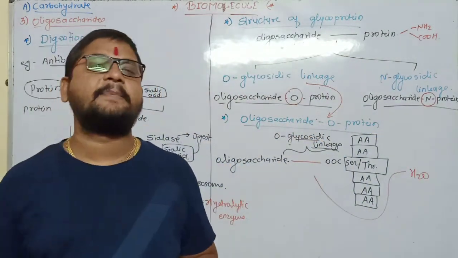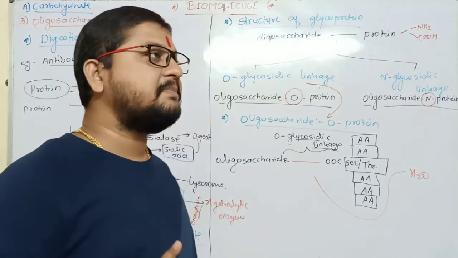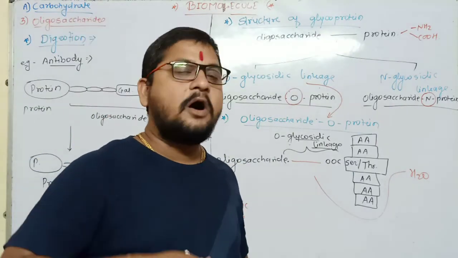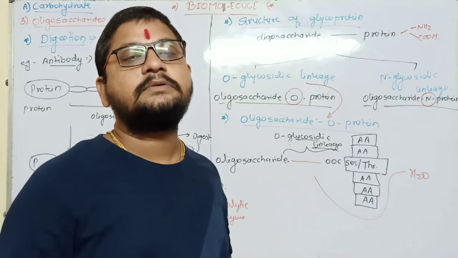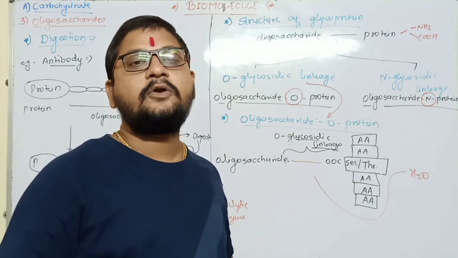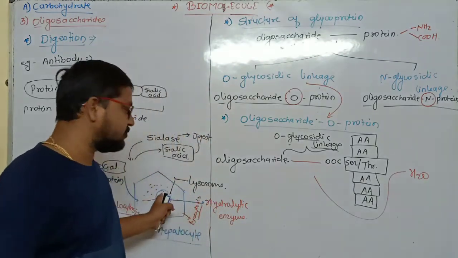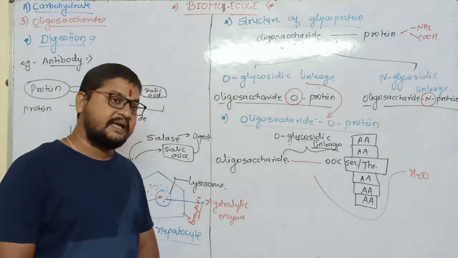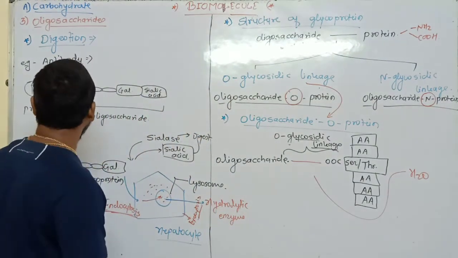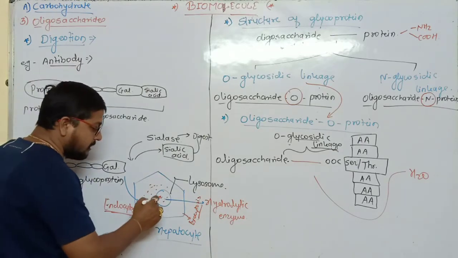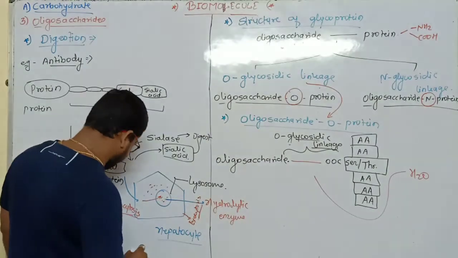Sometimes, for some glycoprotein, the hydrolytic enzymes are absent in the lysosome.